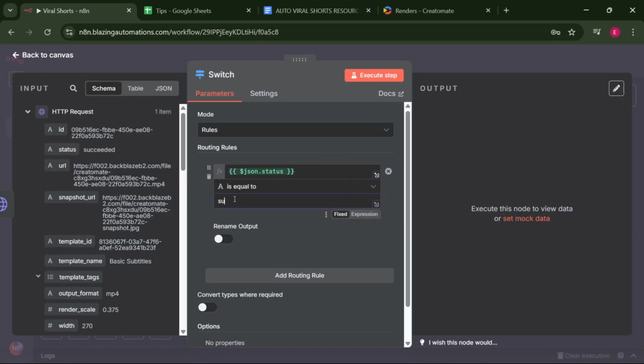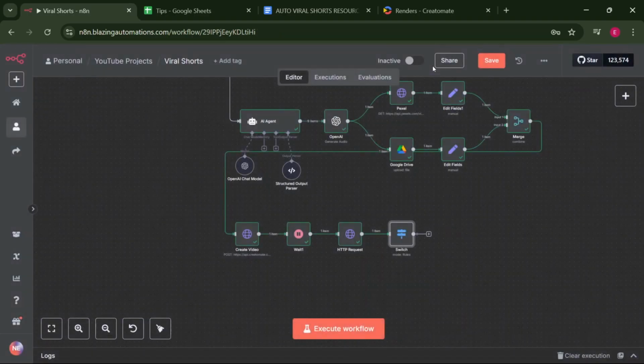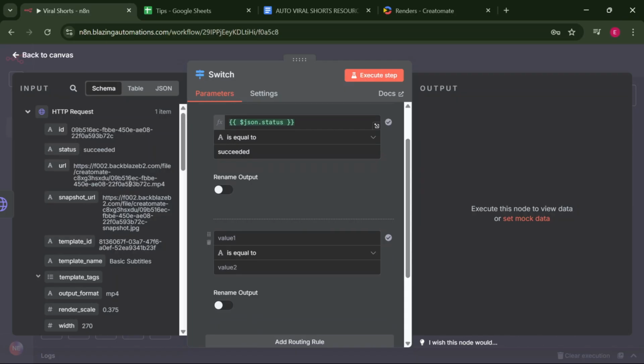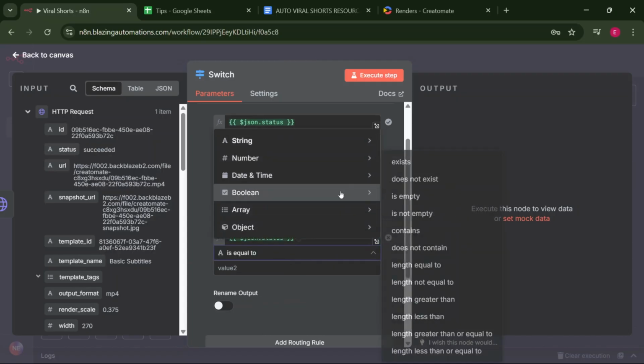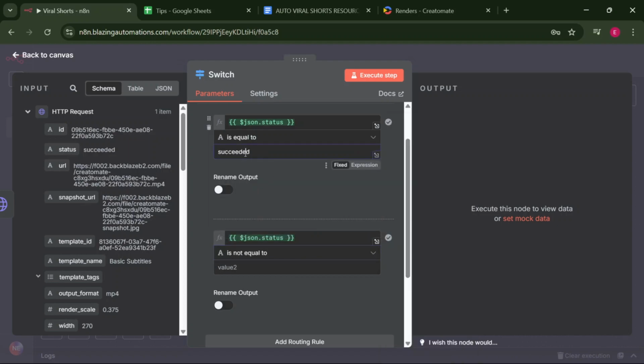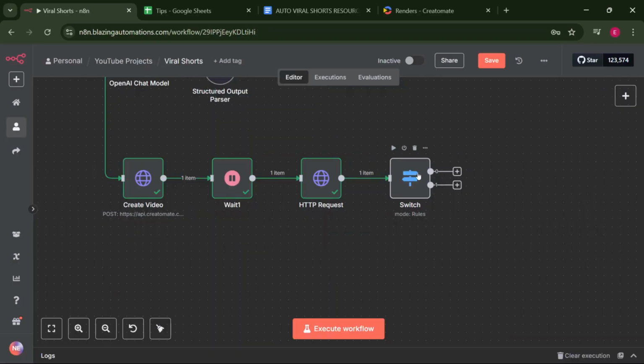So let's say succeeded, and we'll add another row, add route, click add routing row, and add another row. Say if status is not equal to, should be on the string, is not equal to. Let's just copy the succeeded and paste it inside succeeded here. So 0, it's for succeeded. We're going to continue, and if it's not succeeded, well, we have to go and wait again until it succeeds. So that's what we're going to do here.